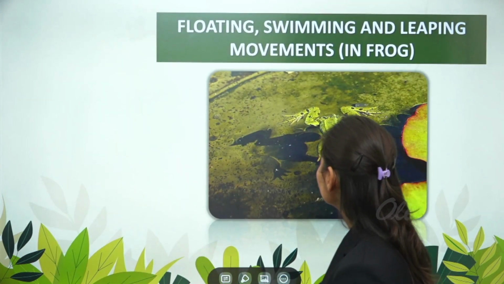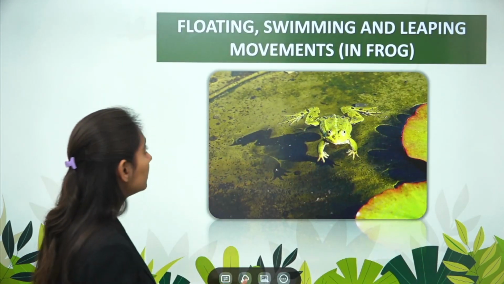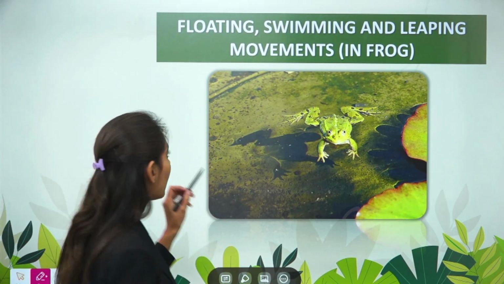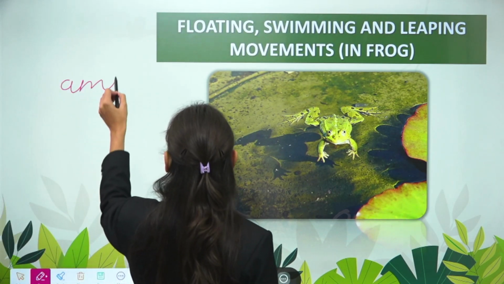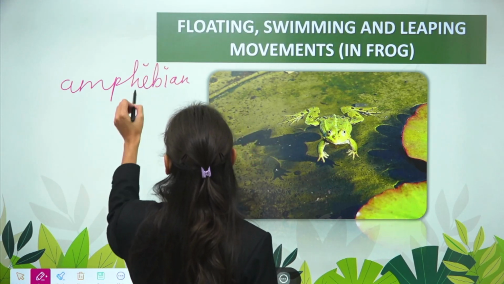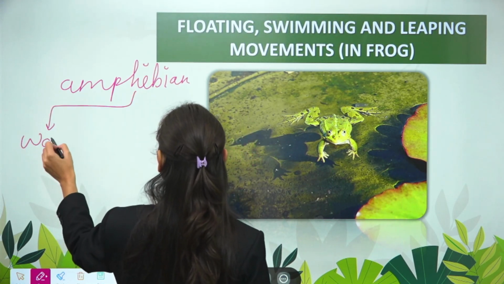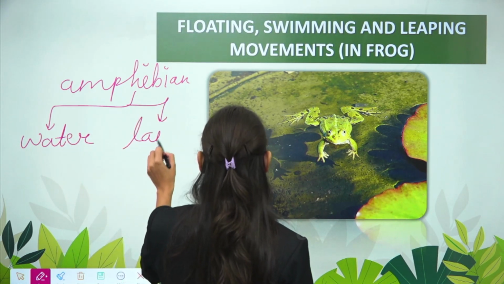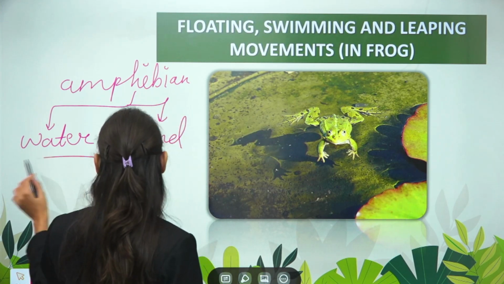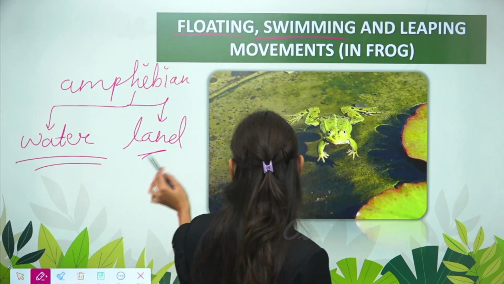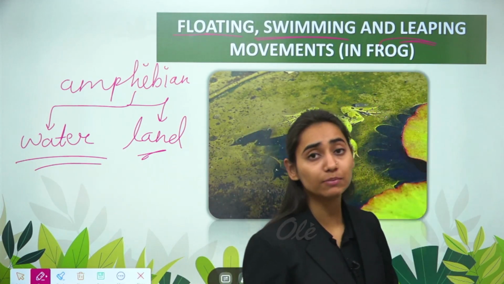Then coming to the floating, swimming and leaping movements in the frog. Now frog is an amphibian, so it lives both in water, mainly for reproduction, and on land for its food. So when in water, it shows floating and swimming movement, and when present on land, it shows leaping movement.